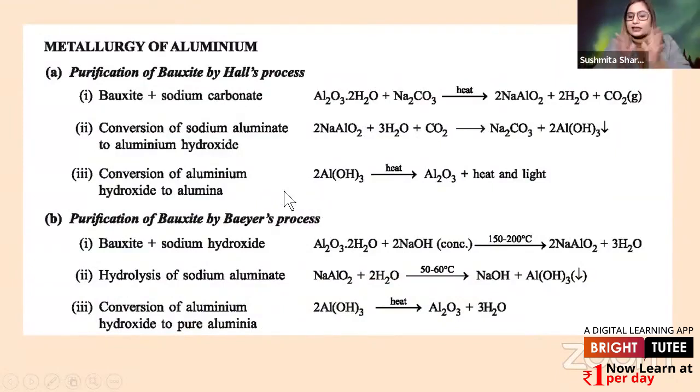Yes. Then the chemical equation portion. That is how this book is helpful, that the chemical equations have been listed and organized in a very good way. As you can see, the purification of bauxite, Hall's process, that is in the question paper as well. Then purification of bauxite by Baeyer's process, etc. All the equations have been given in a very concise way. Yes, we do not have to go through each and every line of the book.